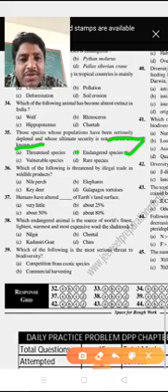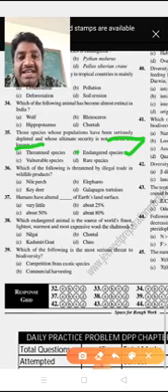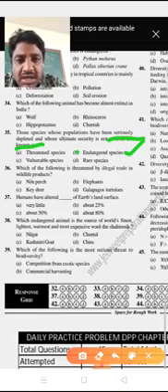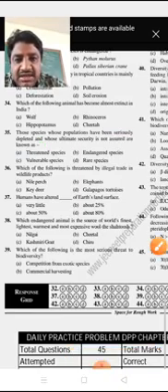Vulnerable means it is a high risk only. Extremely endangered, or critically endangered, means an extremely high risk condition. So here option B is the right answer.